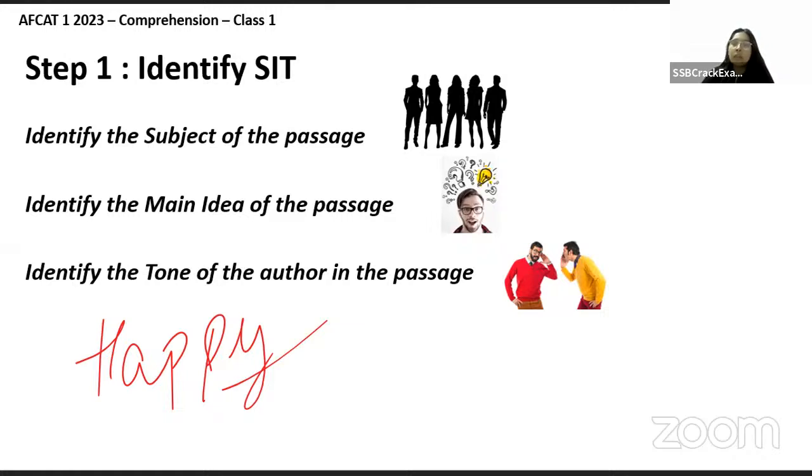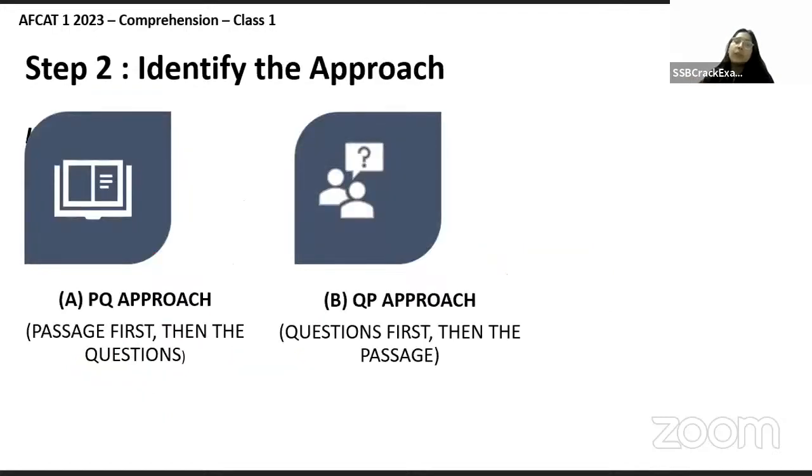Right, guys, any doubt here? Anyone? No? Okay, ma'am. So what we need to know is to identify the approach. I would say to each their own, because some people like to read the whole passage first and then they want to come to the questions. It's up to you.